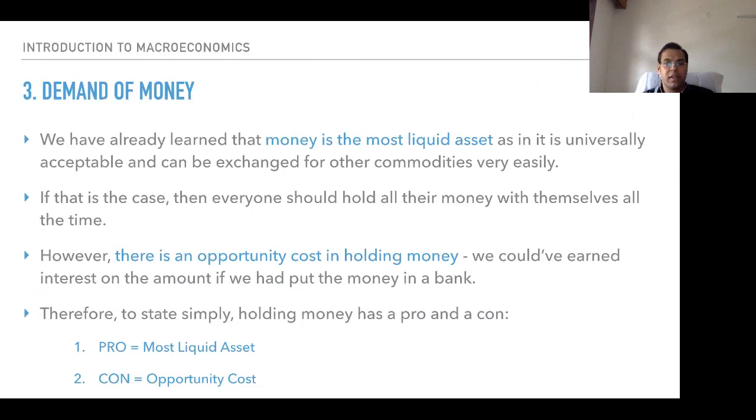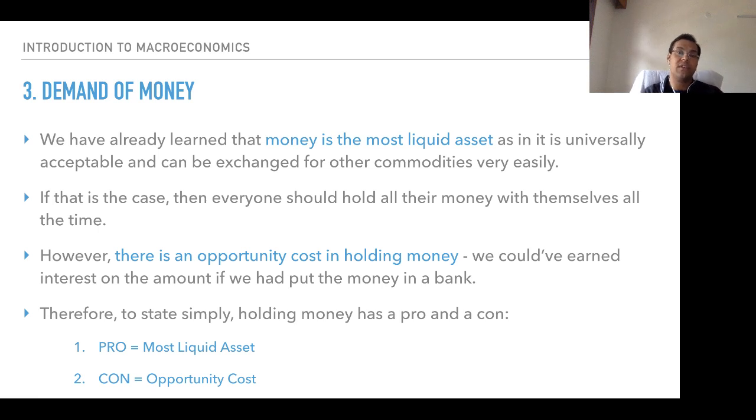So that is something that we had discussed. Then the third part was demand of money. Whatever money we demand. So we have already learned the money is the most liquid asset as it is universally acceptable and can be exchanged for other commodities very easily. Everybody accepts money.